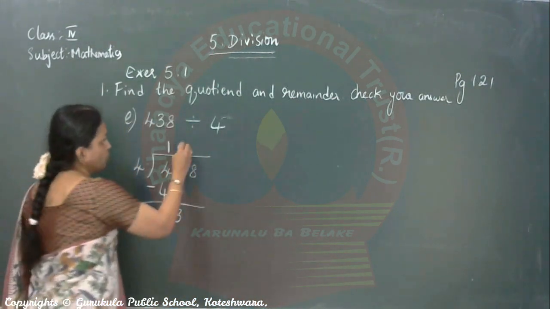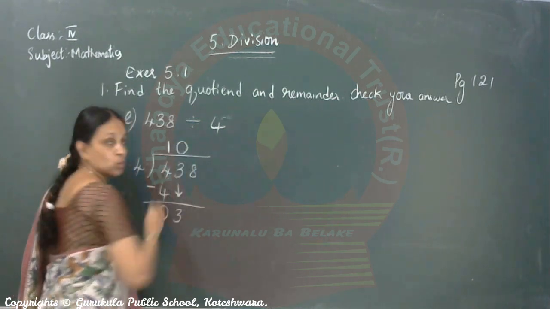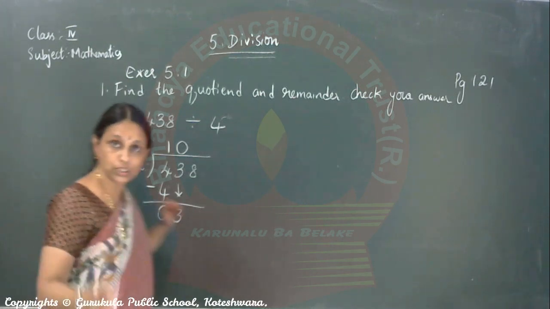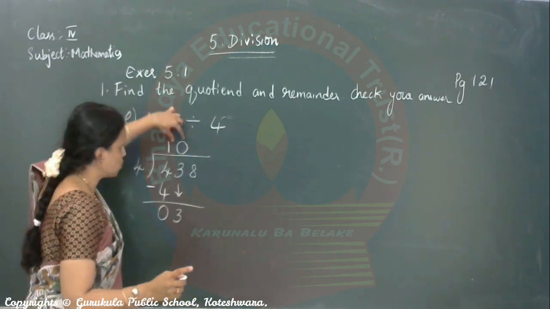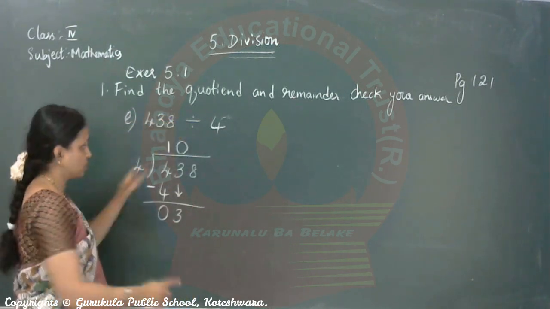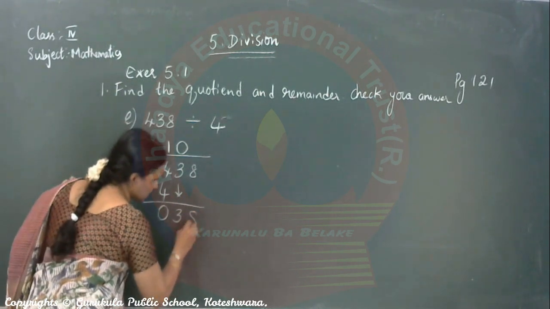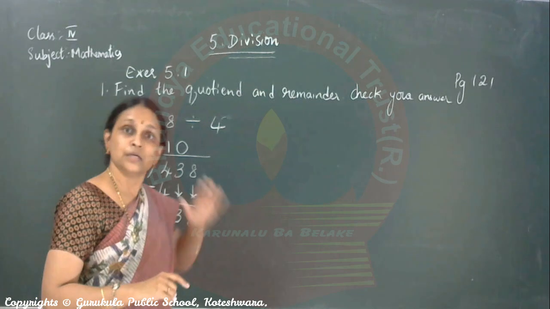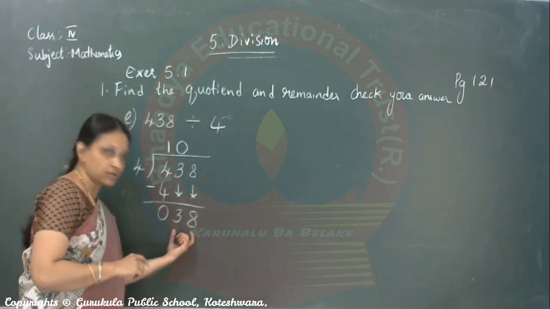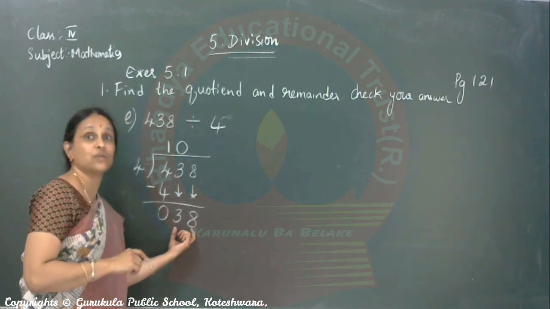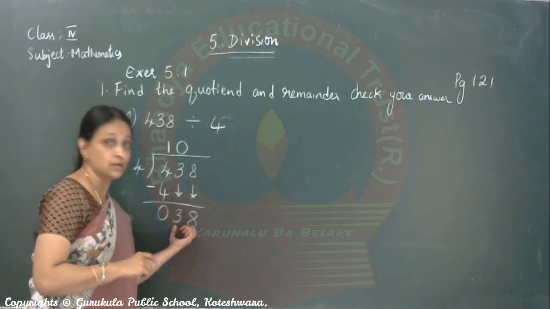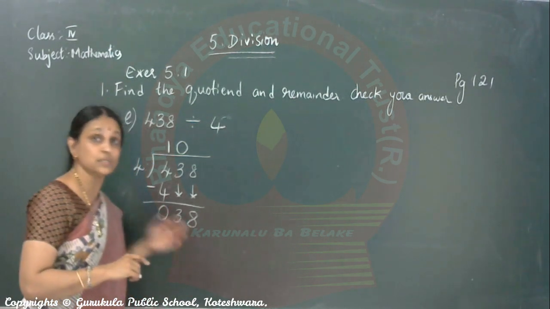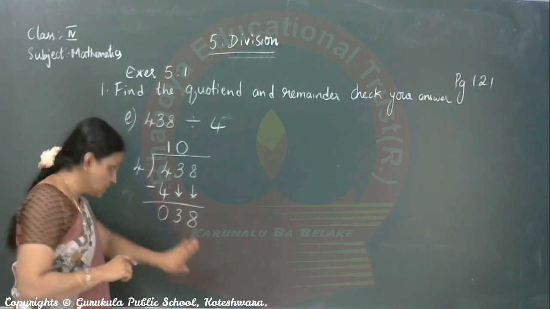So what do you do? Put a 0 in the quotient. As I told you, if you bring down a number and you cannot divide, you have to put 0 in the quotient. Then you bring down the next number, that is 8. Now tell 4 ones are. Stop where you will get a number which is less than and very near to 38. 4 5s are 20. It is less than 38. No, it should be very near to 38.